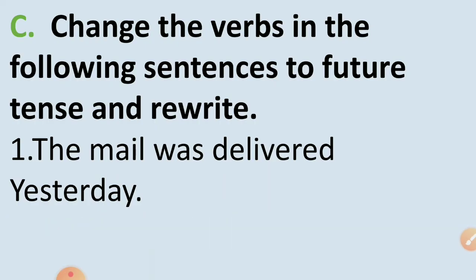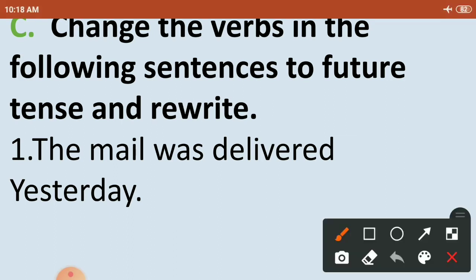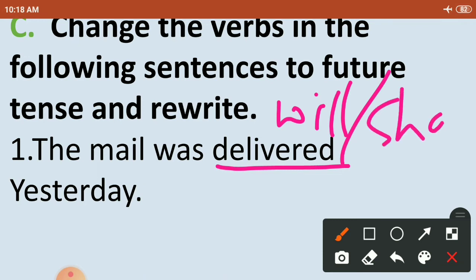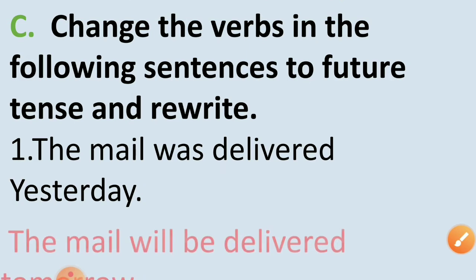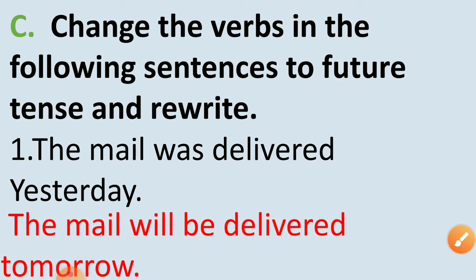Now here in the C question, children, change the verbs in the following sentences to future tense and rewrite. The mail was delivered yesterday. Now in this sentence, which is the verb? Delivered. Now while changing the verb into future tense, we have studied that we have to just add will or shall. Isn't it? Now the mail was delivered yesterday. How will we rewrite this sentence using future tense form of the verb? The mail will be delivered tomorrow.